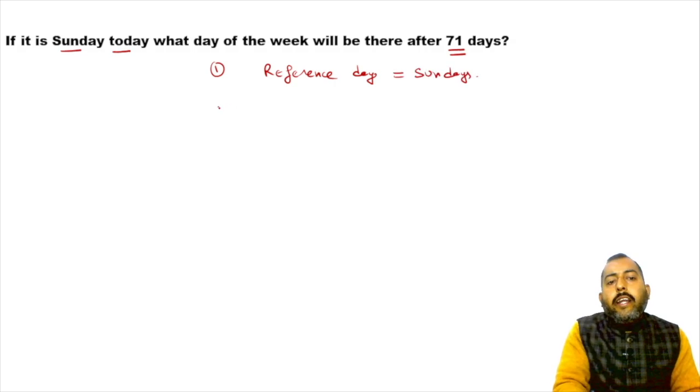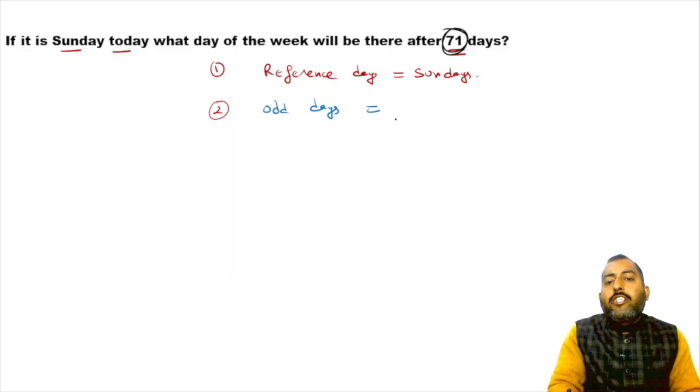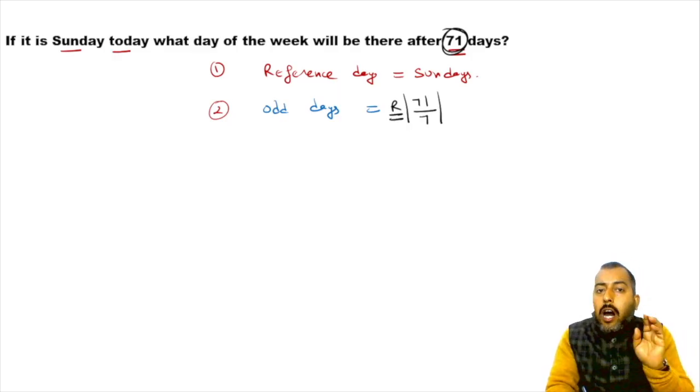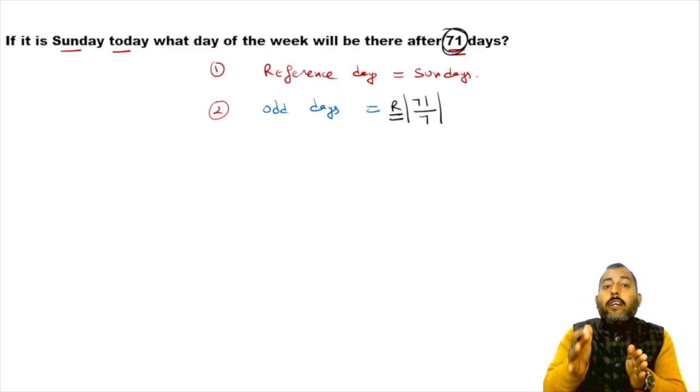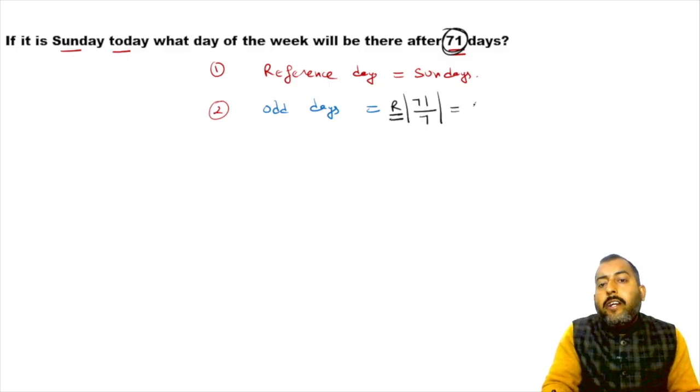Second step, we have to find the number of odd days. For that, we will pick the given duration, which is 71. Now divide 71 by 7 and write the remainder. R stands for remainder. Odd day is the remainder. If you divide 71 by 7, your remainder is 1. So in this given duration, the number of odd days is 1.